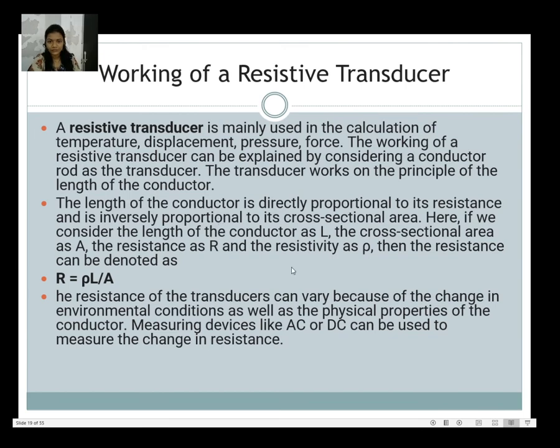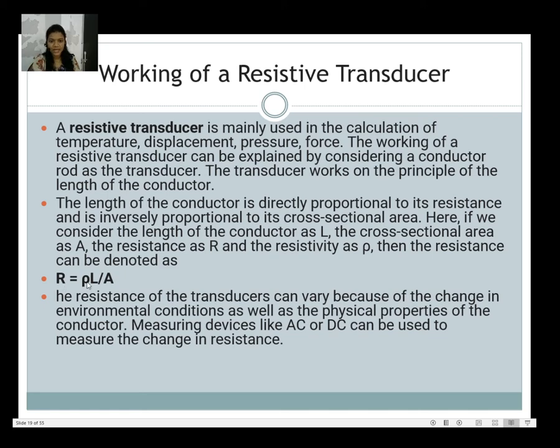Then how does it work? A resistive transducer is mainly used in calculation of temperature, displacement, pressure and force. The working of a resistive transducer can be explained by considering a conductor rod as a transducer. Suppose the length of the conductor is directly proportional to the resistance and inversely proportional to the cross-sectional area.